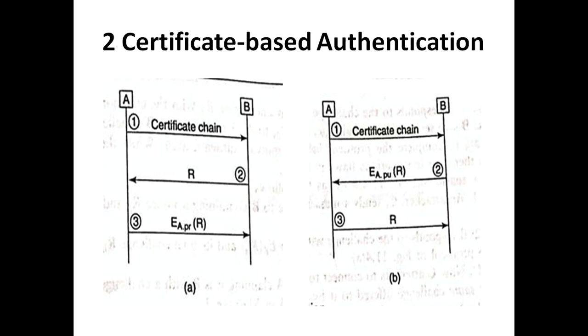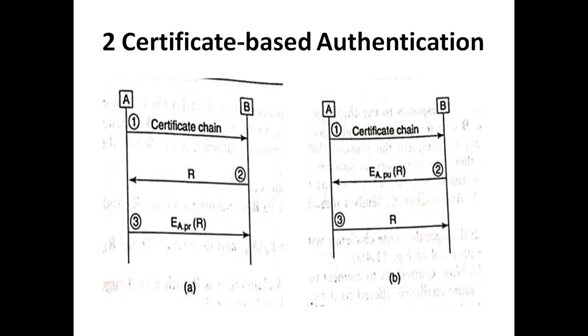So in the second figure, there is a slight variation. Instead of sending the nonce in a clear format from the server to A, the server encrypts the nonce with the public key of A. That encrypted value is sent to A, and as A knows her private key, A uses the private key to decrypt the message, gets the nonce, and that nonce is sent back to the server in clear format.